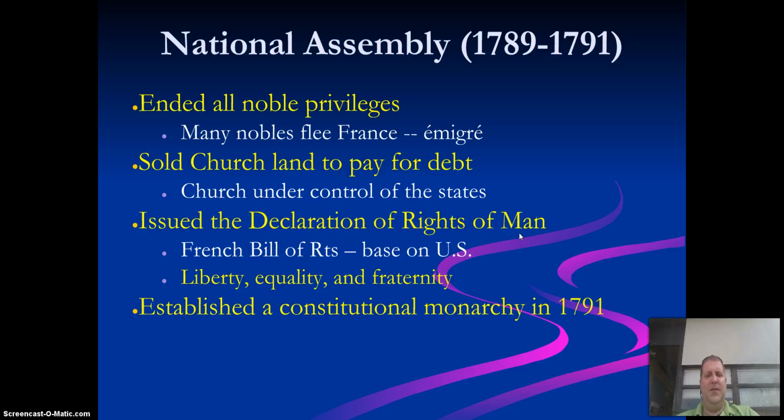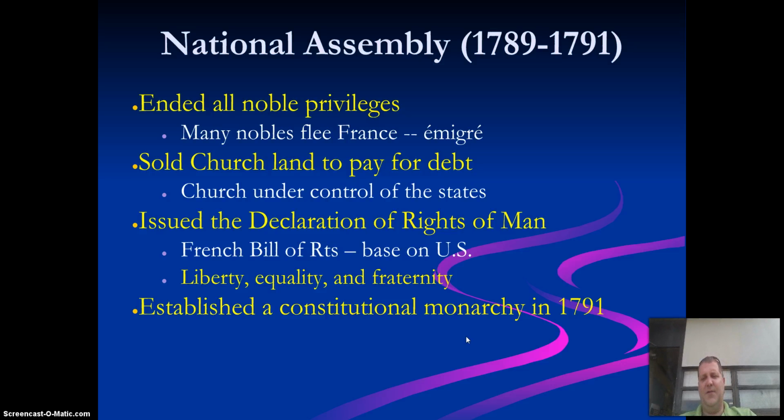This is important because this is one of the key points of France. So the French Bill of Rights is based upon the ideals of the United States. The United States at this time period is a very young nation, but they're also becoming the focal point where people look. So they wanted liberty, equality, and fraternity, sort of a brotherhood. They established a constitutional monarchy in 1791.